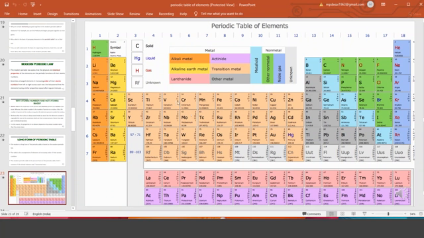D block. In the D block, how many groups are there? Scandium 1, titanium 2, vanadium 3, chromium 4, manganese 5, iron 6, cobalt 7, nickel 8, copper 9, zinc 10. Totally 10 groups are there.